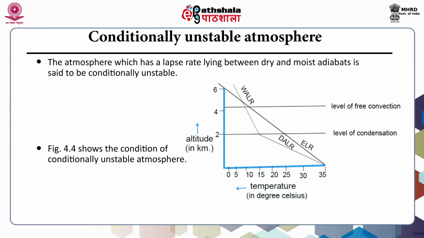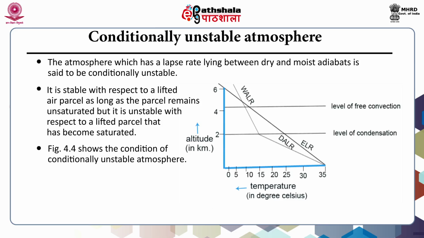Conditionally unstable atmosphere. The atmosphere which has a lapse rate lying between the dry and moist adiabats is said to be conditionally unstable. It is stable with respect to a lifted air parcel as long as the parcel remains unsaturated, but it is unstable with respect to a lifted parcel that has become saturated. And this figure shows the condition of a conditionally unstable atmosphere.